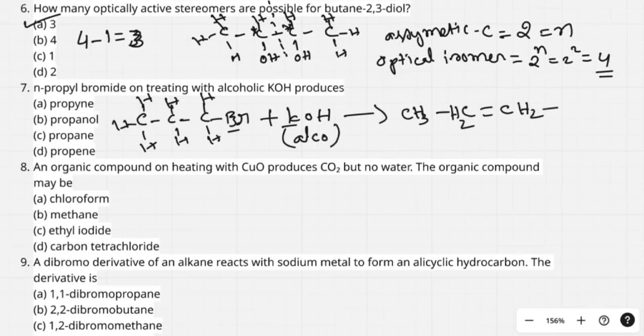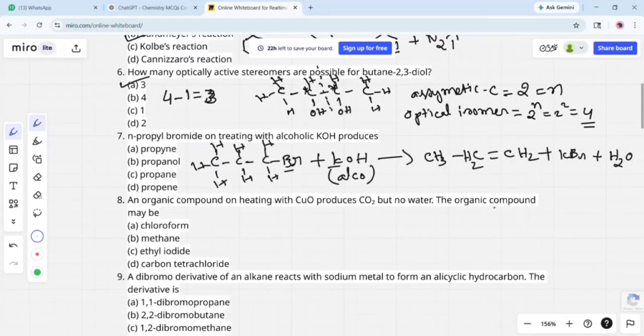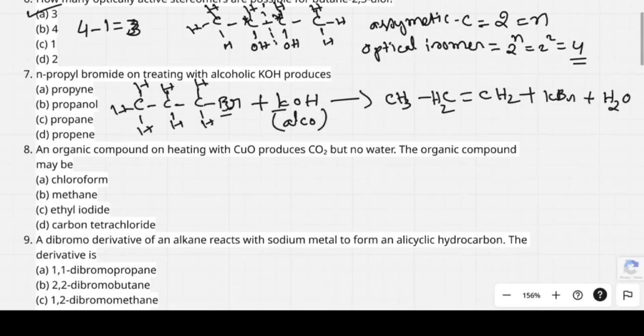Here I remove KBr plus water. This is also an elimination reaction. I call this beta elimination also. Here alcoholic KOH is a dehydrohalogenating agent. I get the compound propene. So option D is correct.